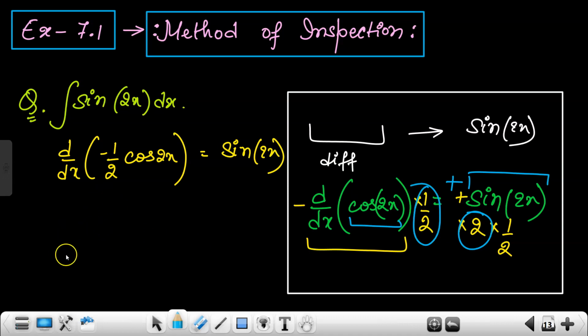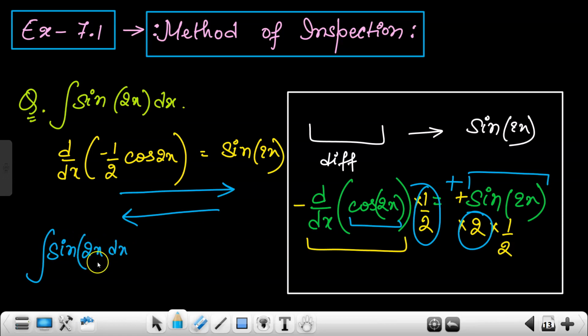Now see one thing, after differentiating we are getting sin 2x, so if we integrate sin 2x we should get this one. So what we can write is integration of sin 2x dx is nothing but minus of half cos 2x plus c. Yes or no?